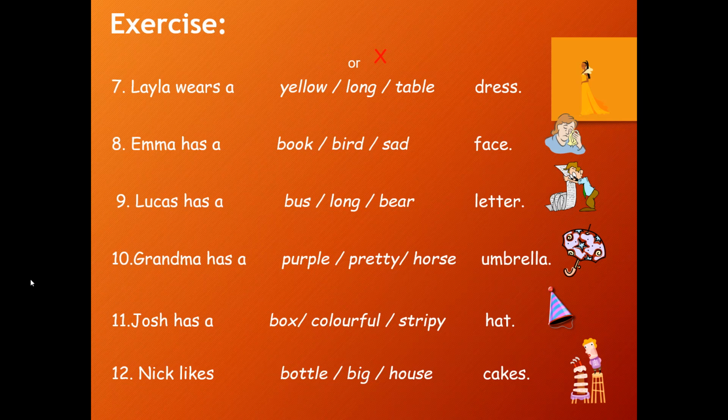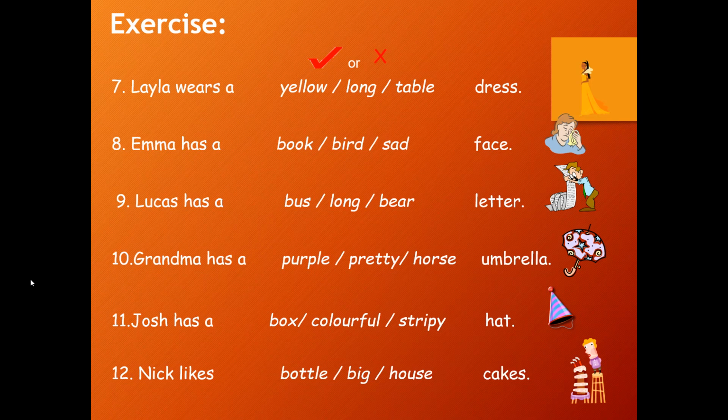Grandma has a purple pretty horse umbrella. So it is purple in color also as shown in the picture, and it is pretty also. It's beautiful also. So grandma has a purple umbrella or grandma has a pretty umbrella. Both the answers are right. Josh has a box colorful stripy hat. So as you can see, stripes are there on the hat. So Josh has a stripy hat and Josh has a colorful hat. Both the answers are correct.